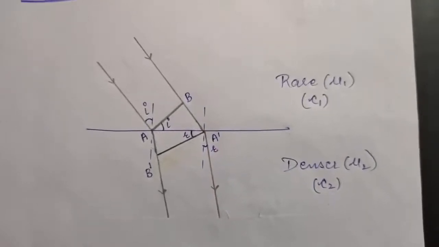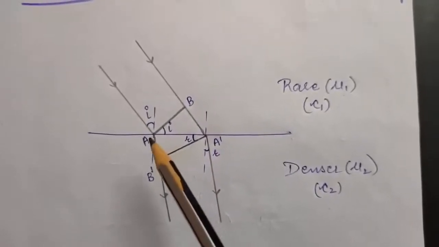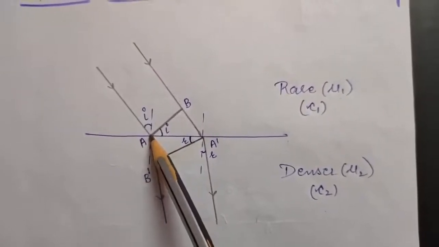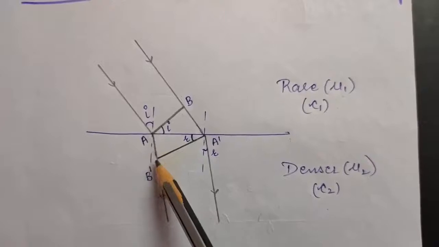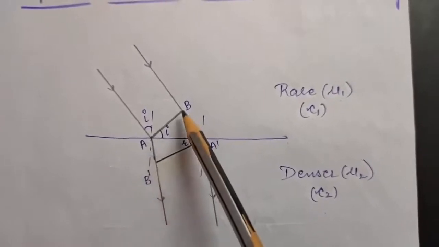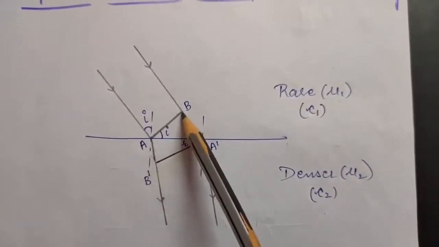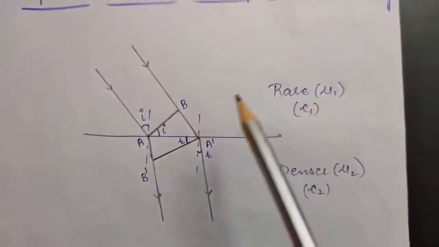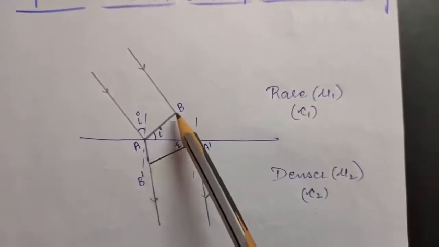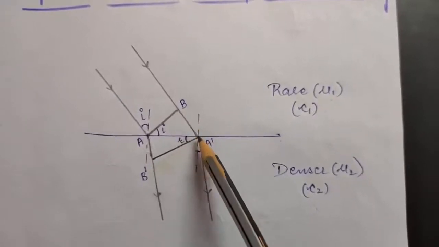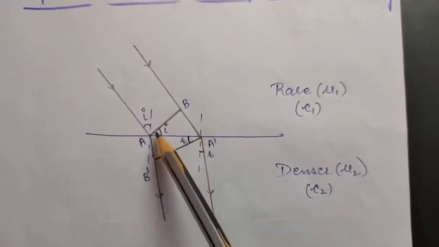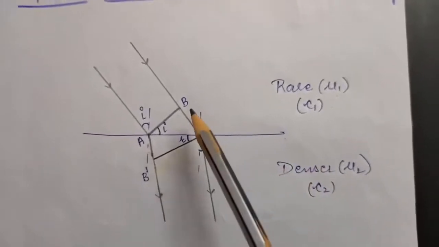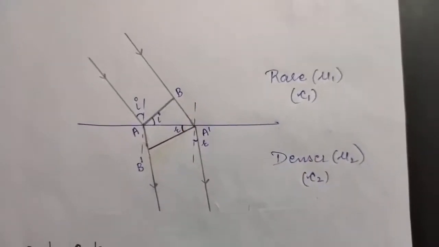Okay, so now clearly understand this. See, when this point A strikes this surface, it will be traveling in the second medium, but this point at that time is in the same medium, which is the rare medium. That means this wave will travel a larger distance in the same time as compared to this, because this is the denser medium. So let us suppose we are taking time t.